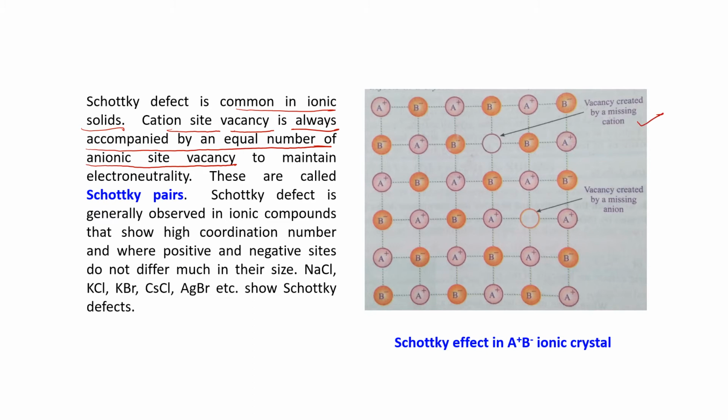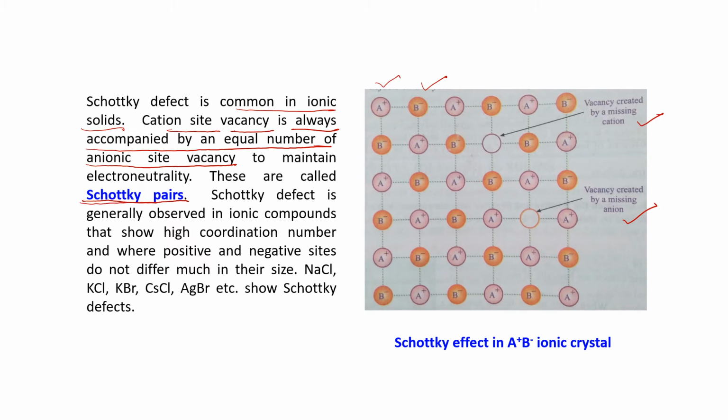Here B minus is missing, the vacancy created by missing the anion. It is a crystal which comprises A plus cation and B minus anion. So one A plus and one B minus is missing. One cation and one anion missing are called Schottky pairs.